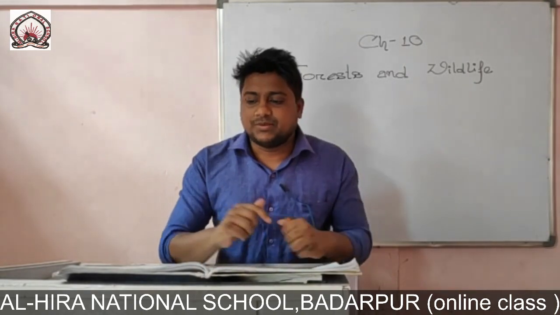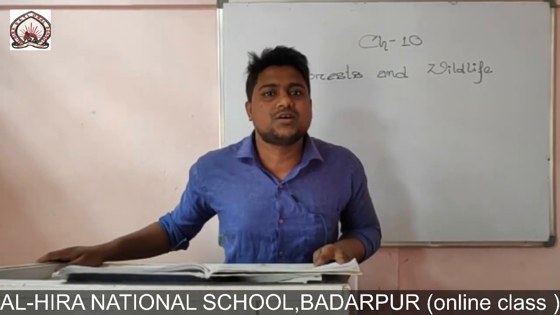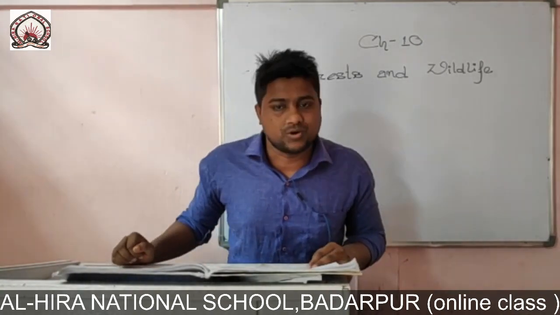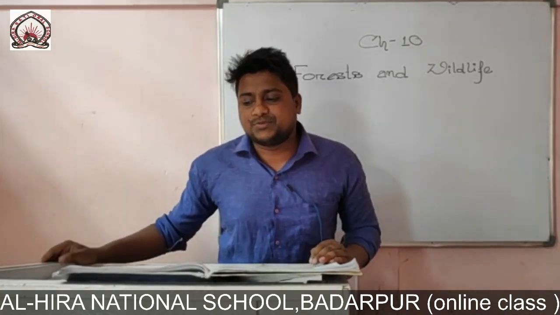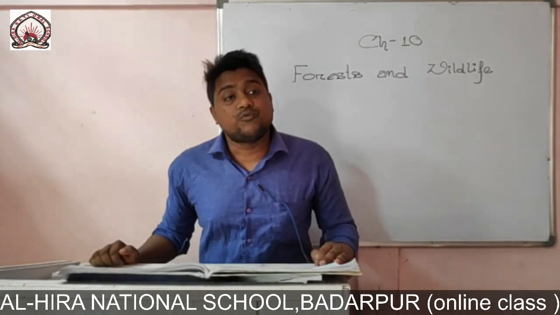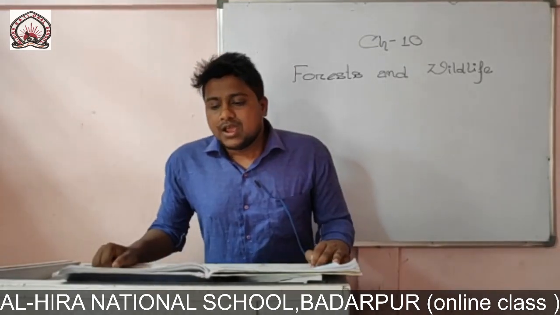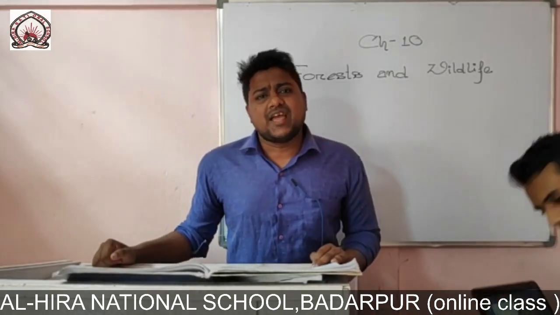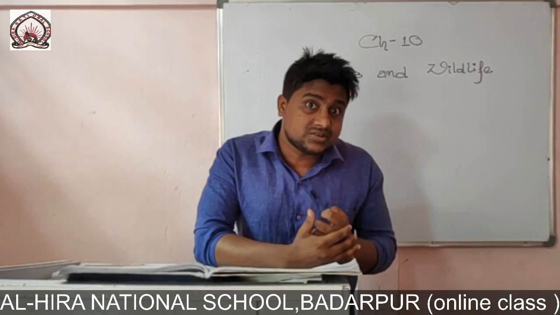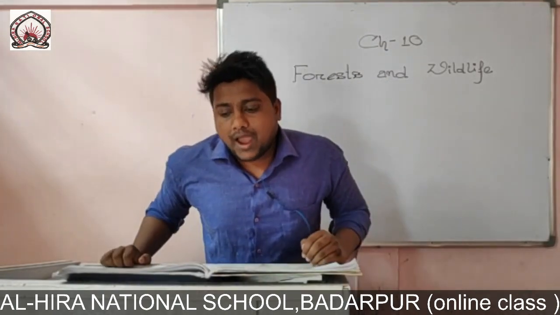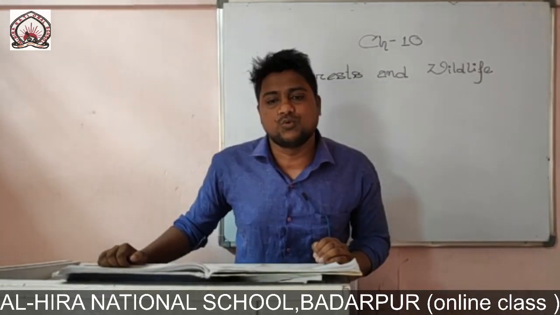Forest. What is a forest? A large area of land covered with trees is called a forest. It means a large area which is covered with a number of trees. We can say it's a forest. In a forest, there are a number of types of plants like bushes, creepers, shrubs, mosses, bamboos, etc. Forests are also known as natural vegetation. Natural vegetation is closely linked with the climate features, and forests are one of the important natural resources.